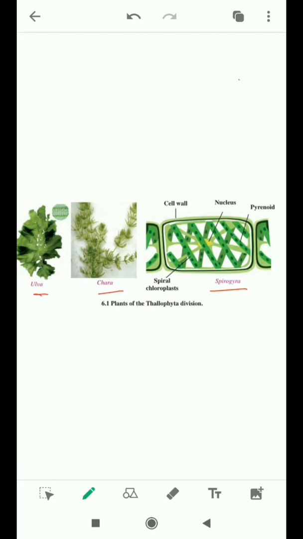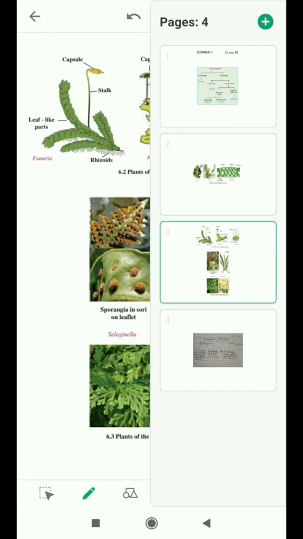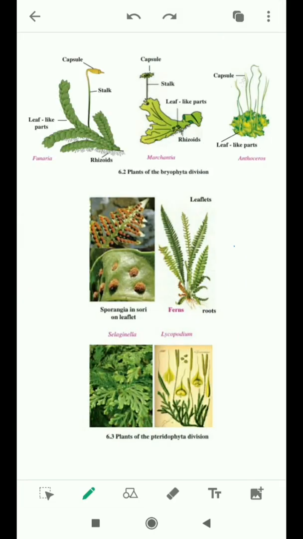Next see the division Bryophyta. The structure of the plant of Bryophyta is flat, ribbon-like, without true root, stem and leaves. They have a false root, stem and leaves.